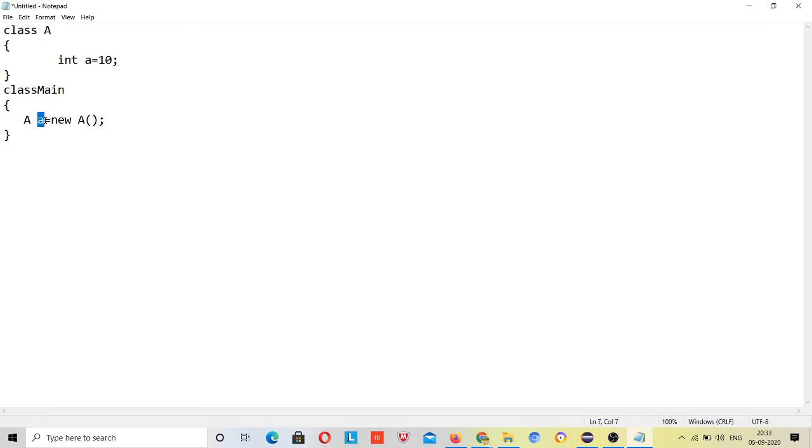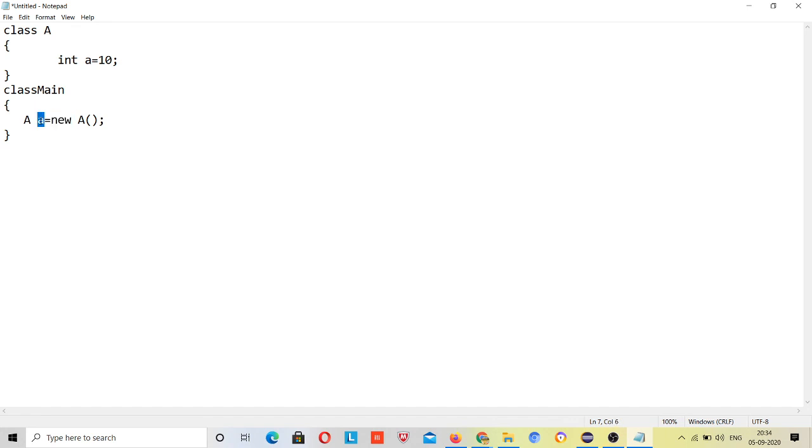Why do we call this a reference variable? What the new keyword does is it assigns some memory where the object is created. The new keyword will create the object, and the object has the reference of this variable.